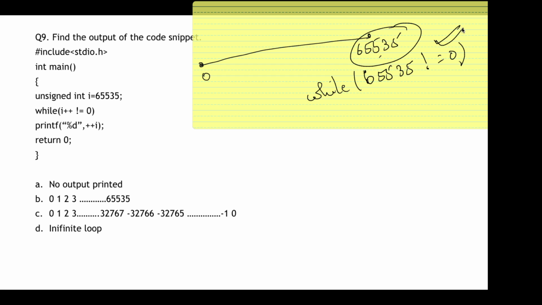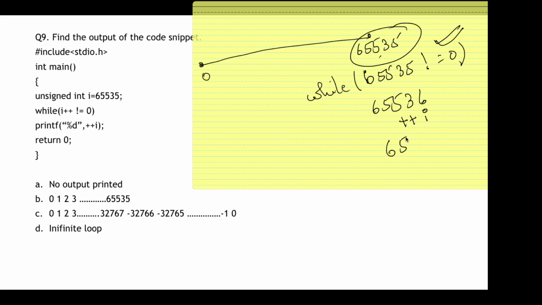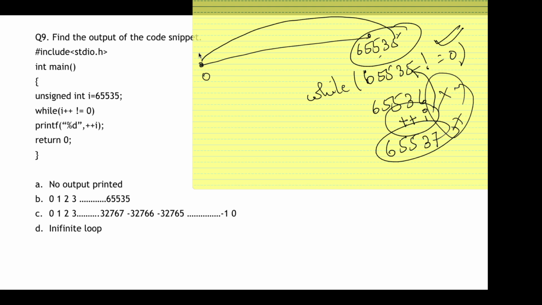Now the I value has already changed to 65536, and I have to print that too with the pre-increment, that is 65537, right? So these numbers are not available on the number line. So whenever this condition arises that it exceeds the maximum number, it will simply roll you back to the first number. Now I value has been reset to 0.